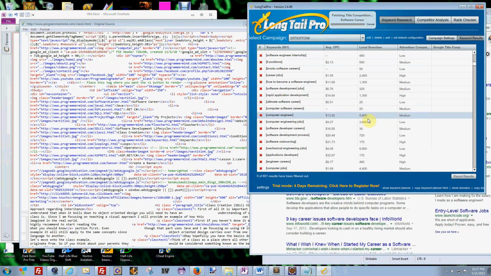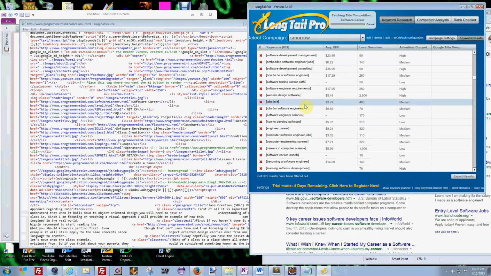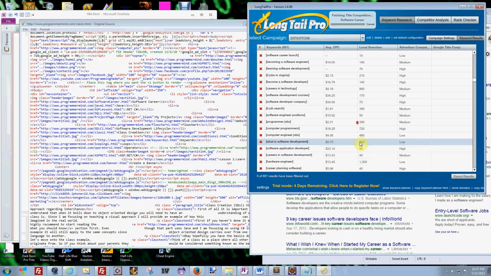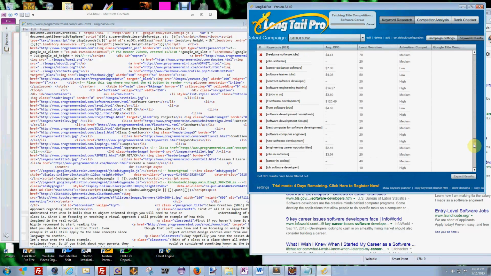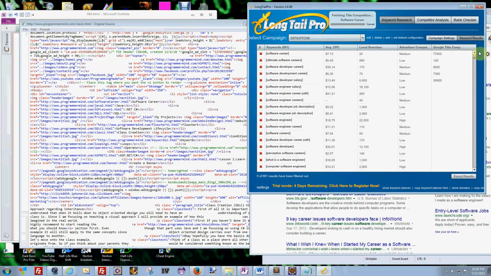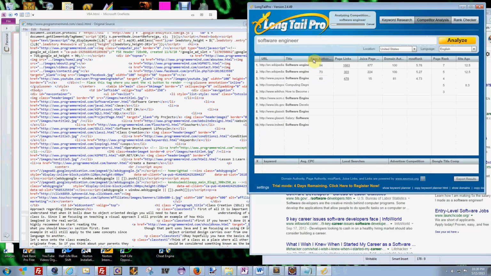And you can see that these are very highly competitive. Look at these. There might be a few in the lower niche markets, but very, very few of them. Obviously most people want to be a software engineer out there, and here's some lower ones. It sorts them from lowest to highest, but some of these are just amazing. And if you click on here, it'll even take you to another page that breaks it down.